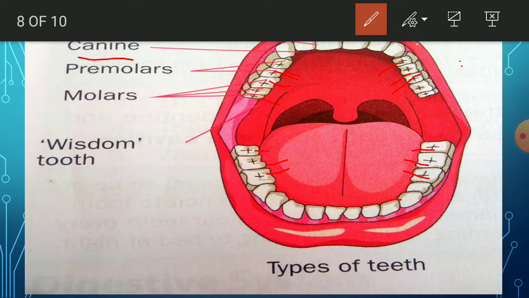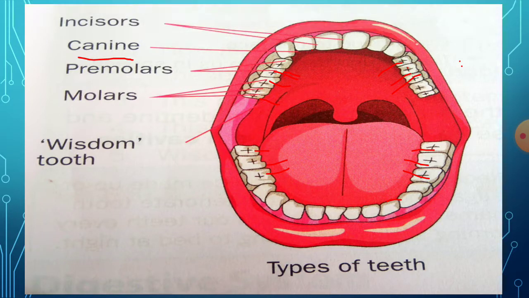So out of these 12, 4 molars, that is 2 in upper jaw and 2 in lower jaw, develop between the age of 17 and 25, and those are called as the wisdom teeth. Understood? Those are called as the wisdom teeth, and this is the diagram which is showing the types of teeth.